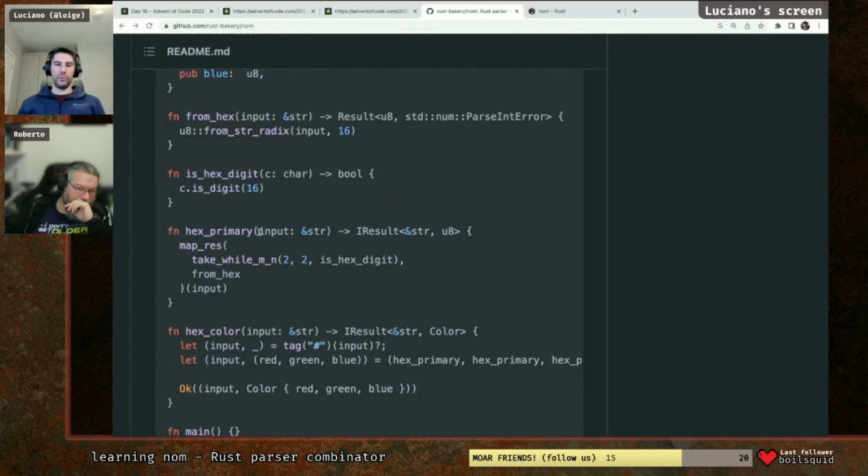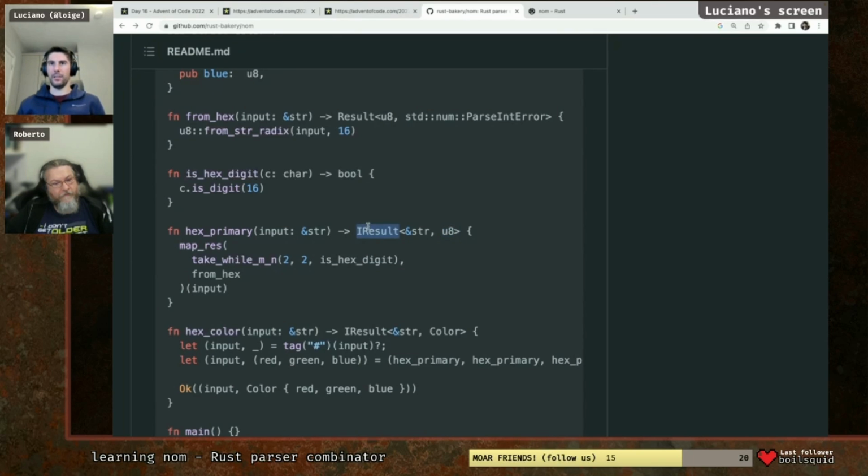Why do we have this signature? Why do we take an input and return this IResult with another string and something else? The idea is that it is an incremental parser. Every time you read something, you are effectively consuming a little bit of the input. And of course, consuming that part of the input is something that could fail, because if your input doesn't really match what your parser expects, you're going to have an error.